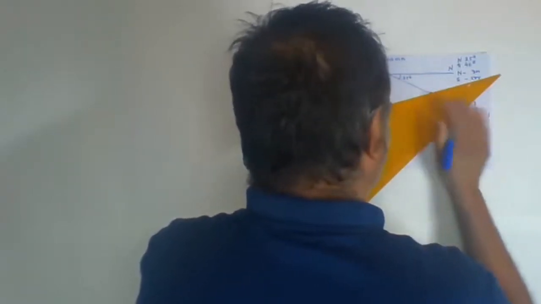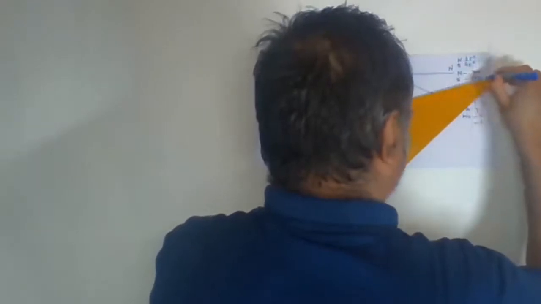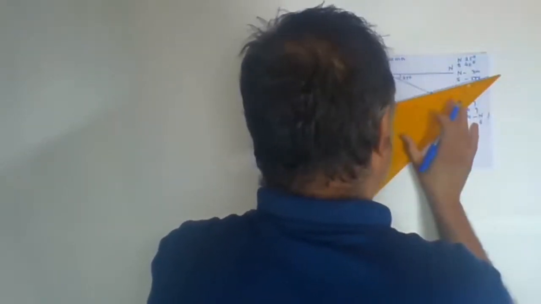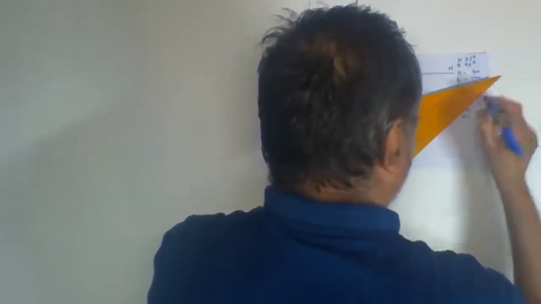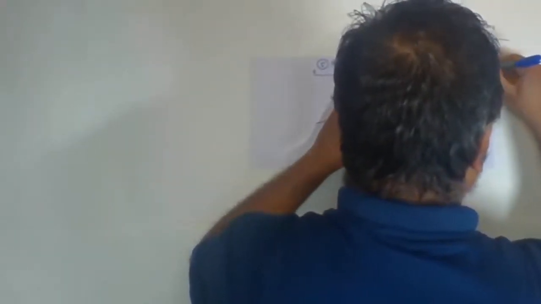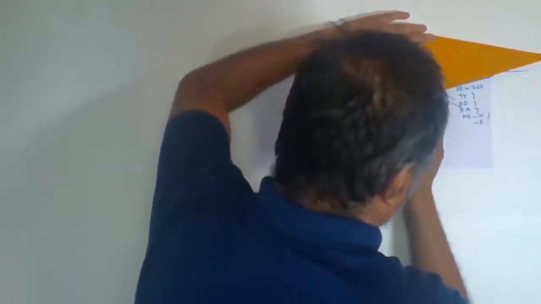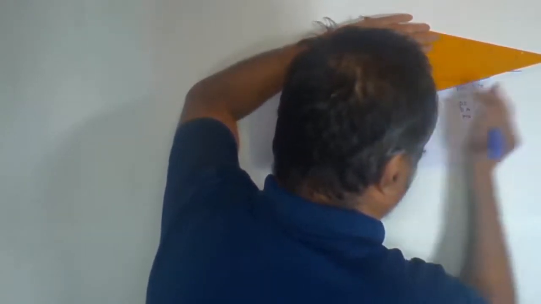I think it will go out of the page. We have to extend the line from both sides, and there might be some variation in the problem.